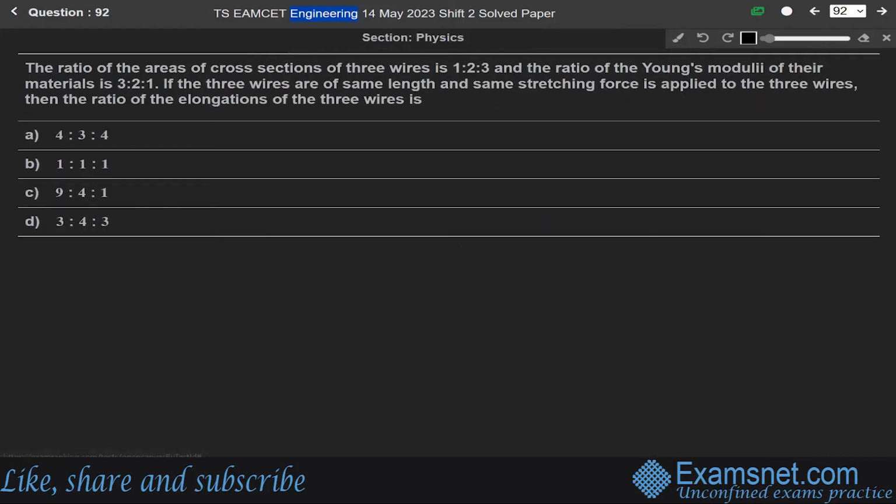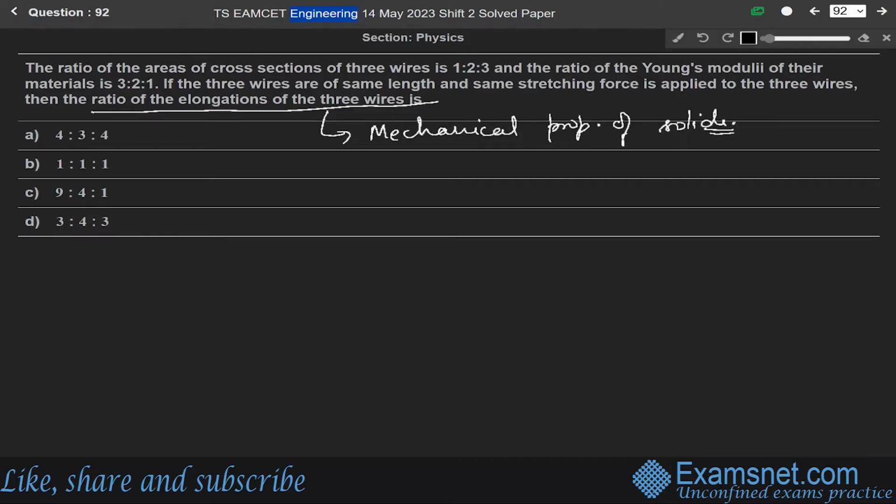Now next question, 92. The ratio of the areas of cross sections of 3 wires is 1:2:3, and the ratio of the Young's moduli of their materials is 3:2:1. If the 3 wires are of the same length and the same stretching force is applied to the 3 wires, we have to find the ratio of the elongations of the 3 wires. This question is from the chapter of mechanical properties of solids.